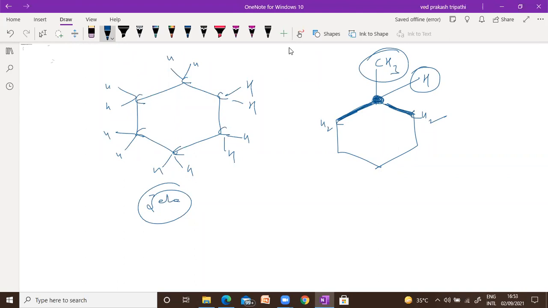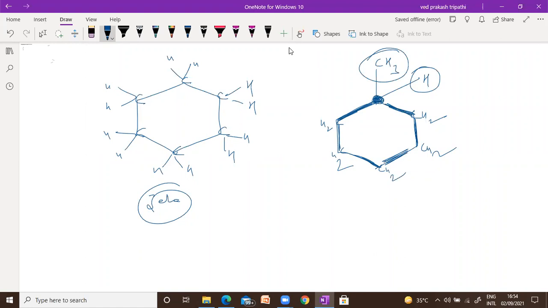So the rule here is, when you get the same thing in the very first position, there is no need to stop. You have to move forward. Again, you can see this is CH2, and the right is also CH2. And in the terminal position, this is CH2 as well, which is common for both.